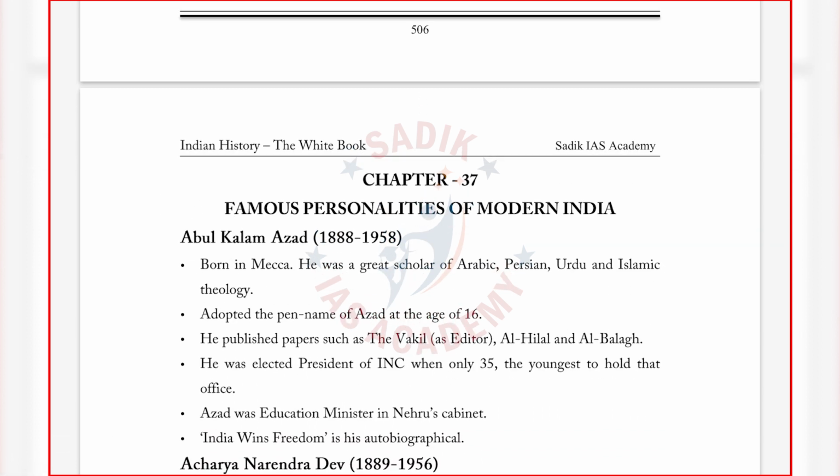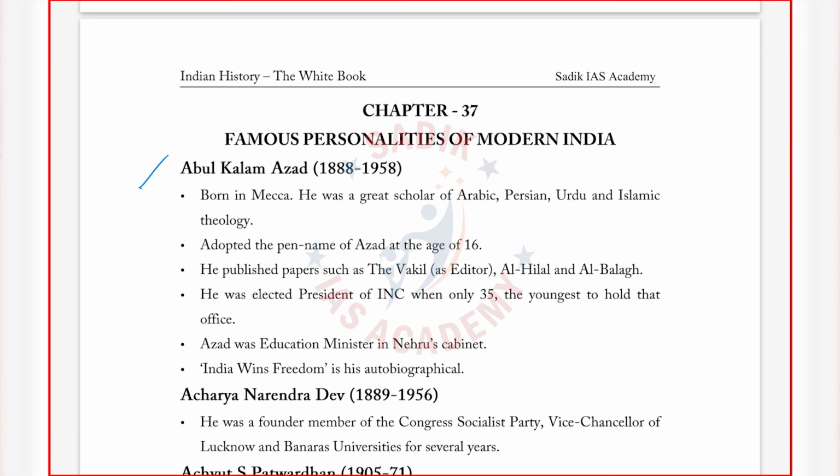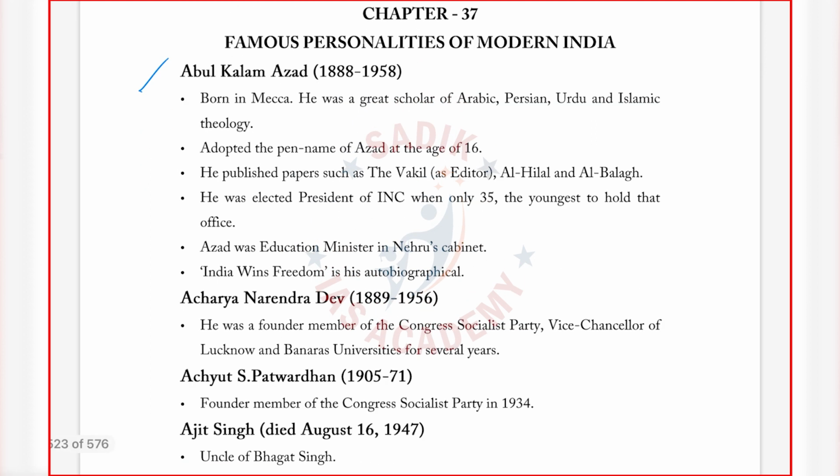In this chapter I have given, for each and every personality, the important things they have done. I have arranged the personalities in alphabetical order, starting from A, and almost all are covered. This will be your compilation for the personalities, because before this you would have read the information scattered across chapters. Now you are going to read all the information in one place.